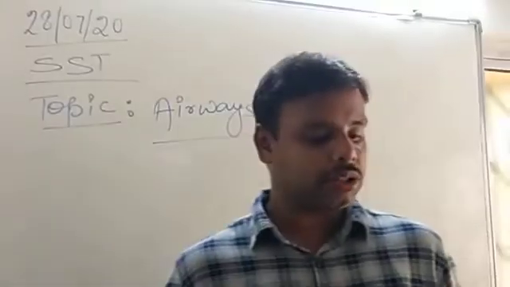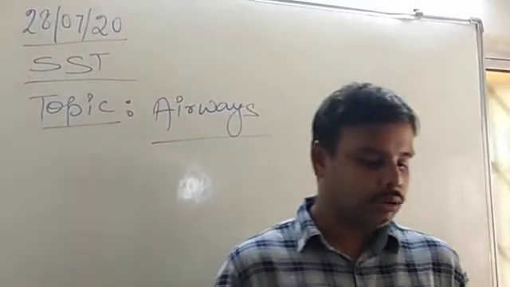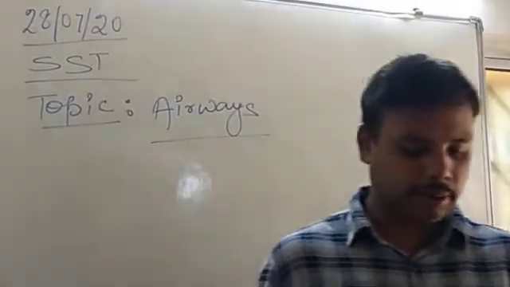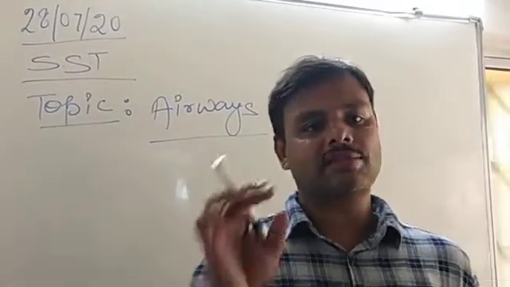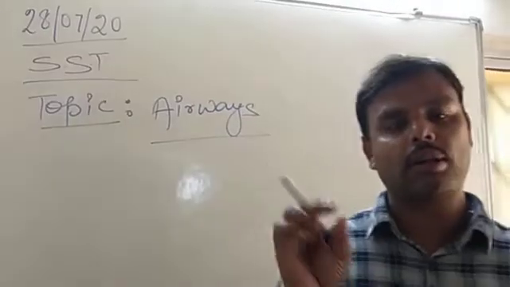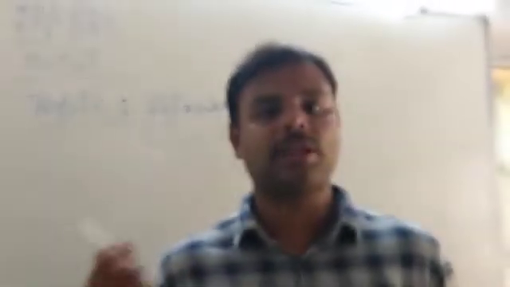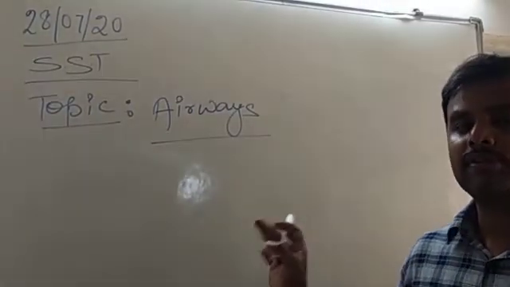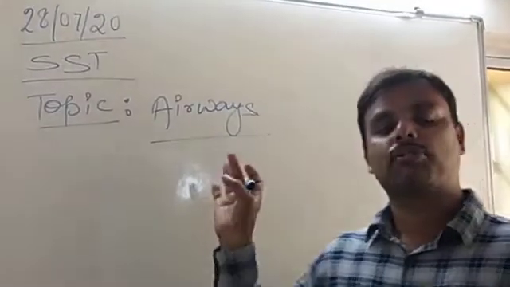Now what was the duration of the flight? It flew a distance of 37 meters in 12 seconds. It was named Flyer 1. 37 meters it flew, and what time did it take? 12 seconds. Just 12 seconds. So that is the speed that we are talking about. Airways is the fastest means of transport because its speed is very high.